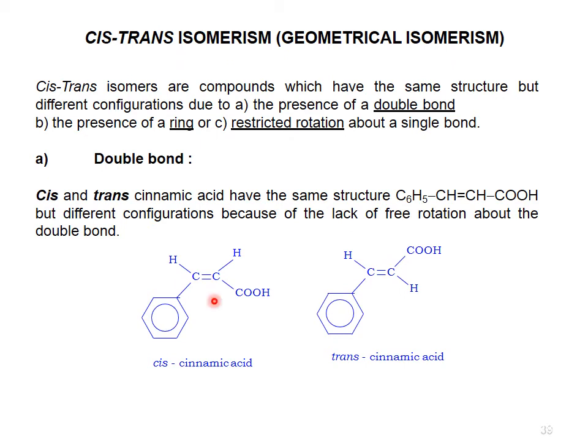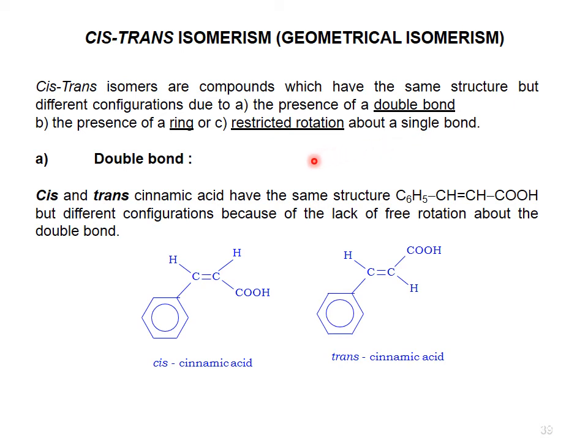Cis-trans isomerism is geometrical isomerism. Cis-trans isomers are compounds which have the same structure but different configuration due to the presence of a double bond, the presence of a ring, or restricted rotation about a single bond. Number one, double bond: cis and trans cinnamic acid have the same structure but different configuration because of lack of free rotation about the double bond.